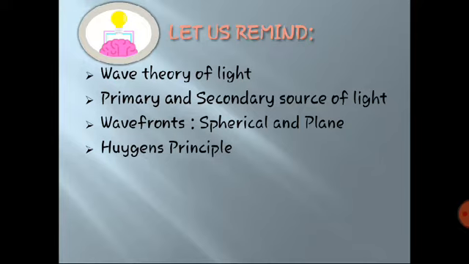Huygens principle states that each point on a wavefront acts as a secondary source of light, emitting secondary light waves called wavelets, and these are more effective in the forward direction. The new wavefront can be obtained by taking the envelope of these secondary wavelets traveling in the forward direction, and is thus the envelope of the secondary wavelets in the forward direction. The wavelets traveling in the backward direction are ineffective.